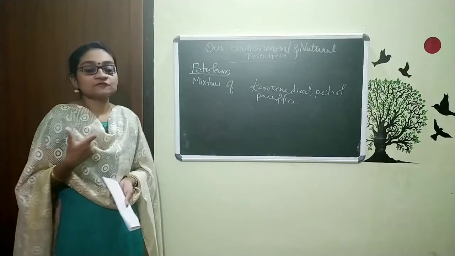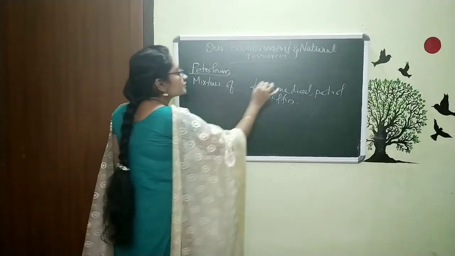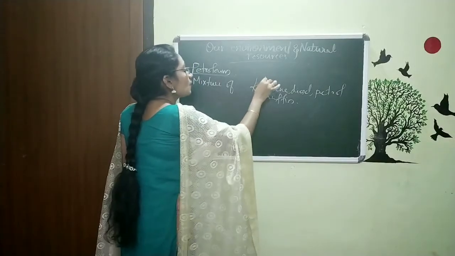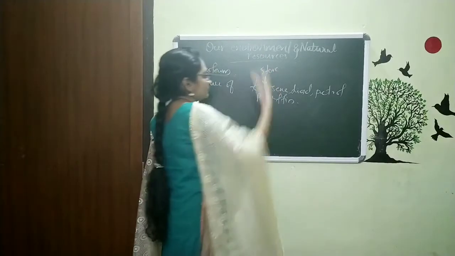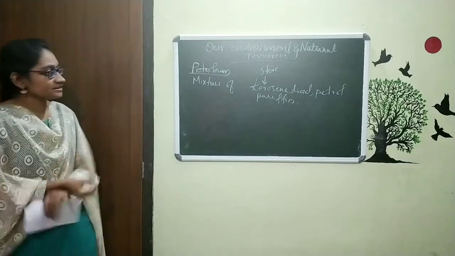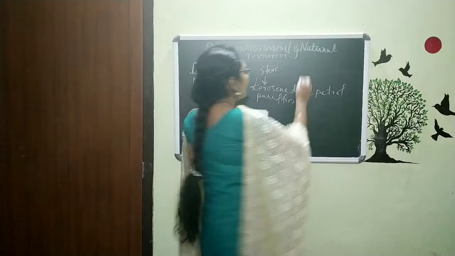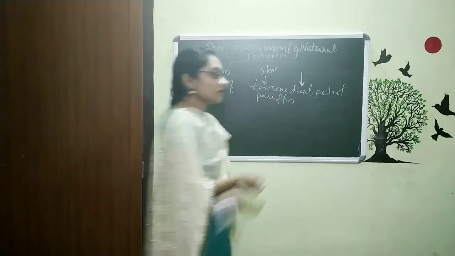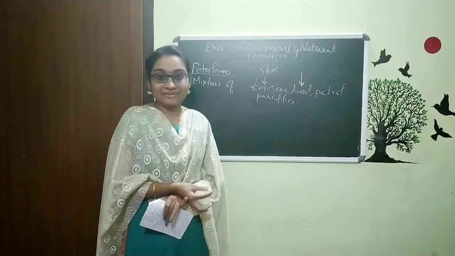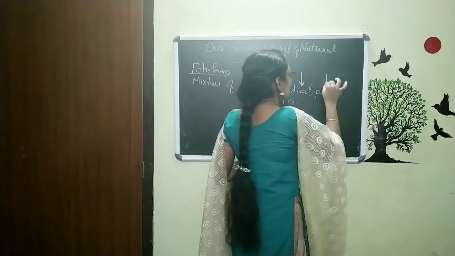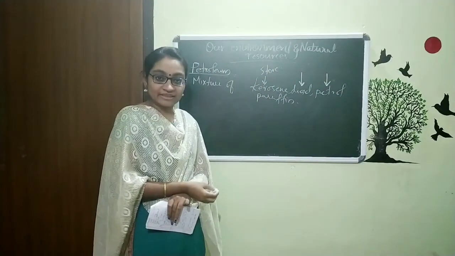And so here we just want to study the uses of this. So what are the uses? We are using this kerosene in stoves and all for cooking food. Not now, but we used this in the old days. So kerosene we can use as fuel. It is also a type of fuel. And this diesel we are using in our vehicles. Generally we are using this diesel in heavy vehicles like lorry, bus, etc. And this petrol also we are using in vehicles like car, bike, etc.